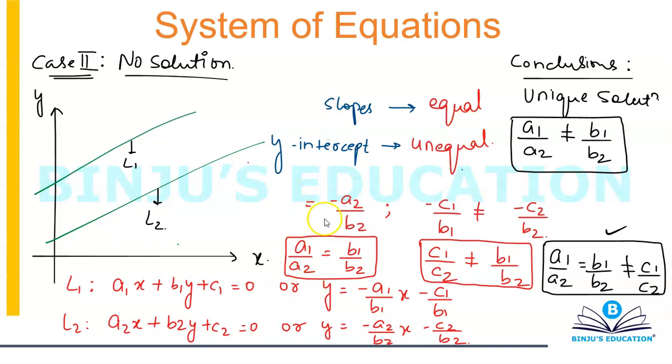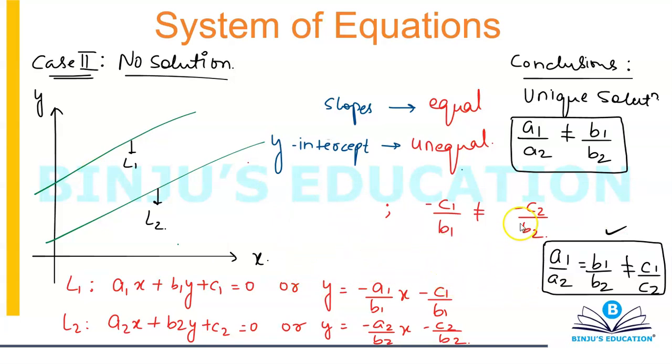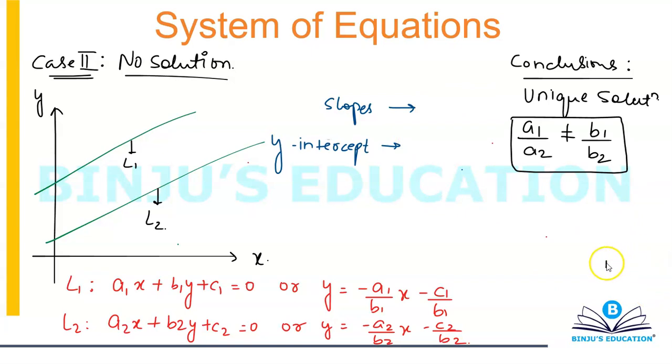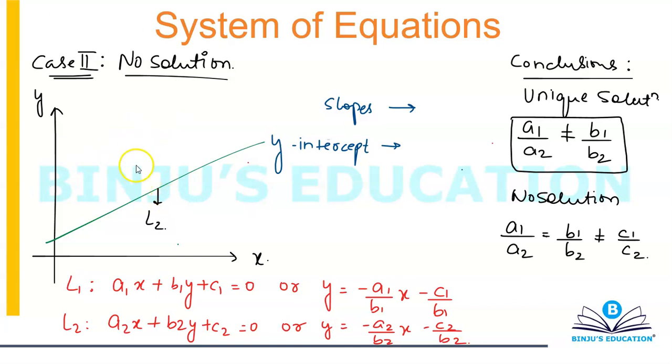So let me remove all this. We don't need this. So for no solution, A1 over A2 is equal to B1 over B2 is not equal to C1 over C2. Okay, case number 3.